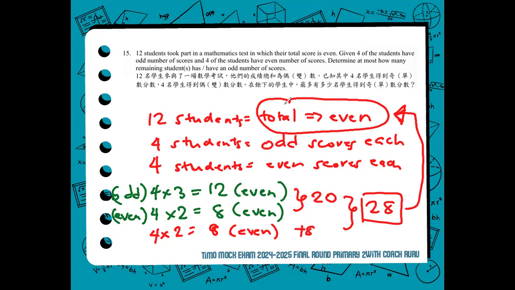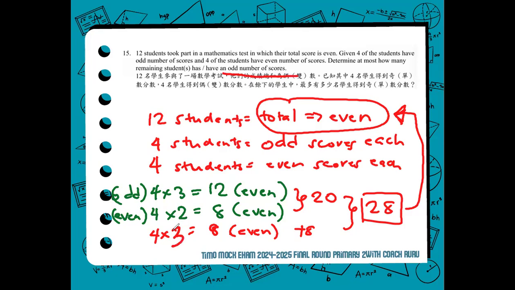Therefore, the most number of remaining students, all of the remaining 4 students are actually, or do actually have odd, even, sorry. If we try, oh, sorry. The question is asking odd number of scores pala.